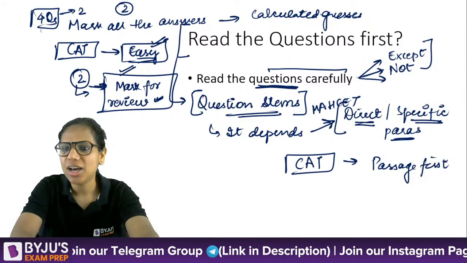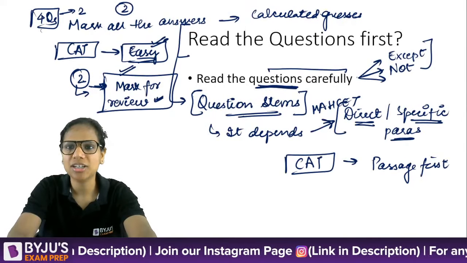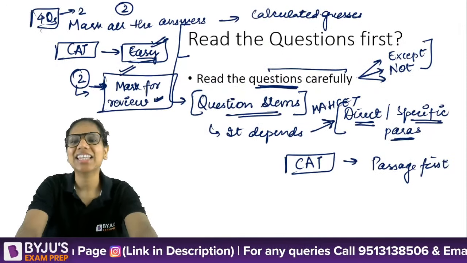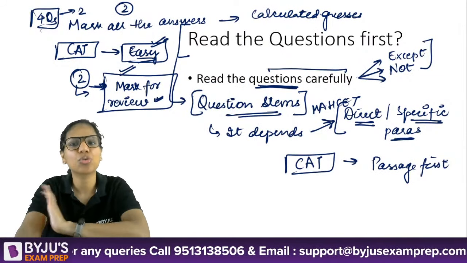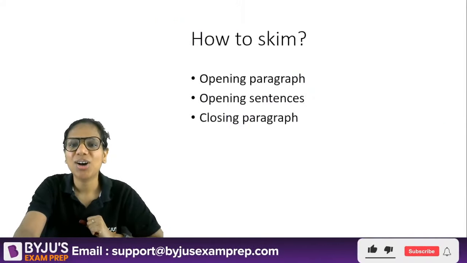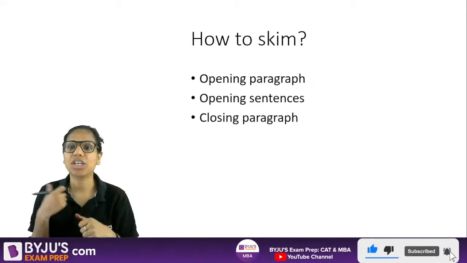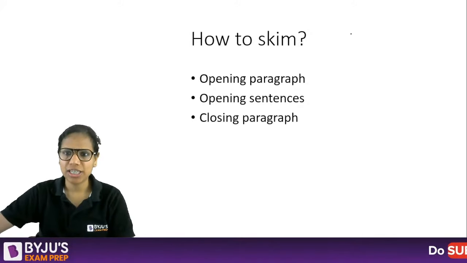Now, coming to my next suggestion. First, we've discussed how to prioritize RCs. Then we've also discussed that we should read the question stems first if there are more direct questions and questions from specific paragraphs. Now, somebody was asking, should I read the entire passage or should I skim through it? So again, let's talk about different exams.